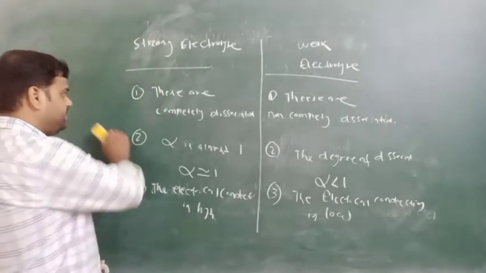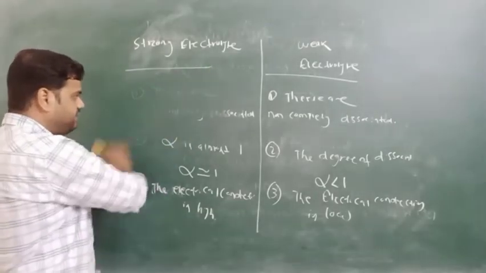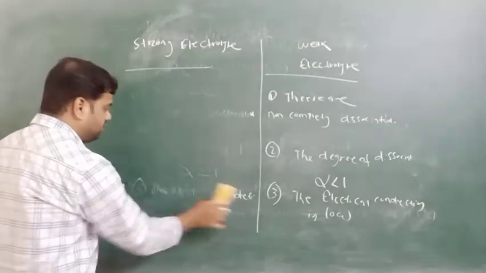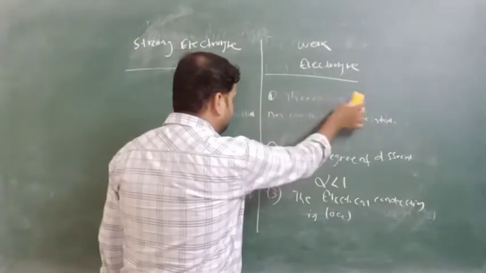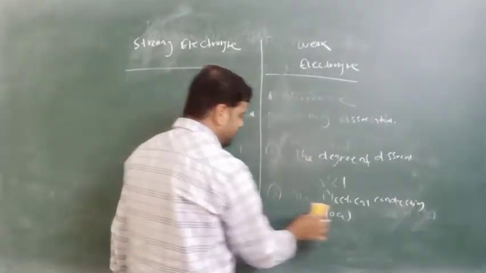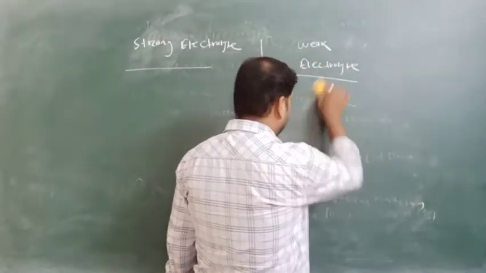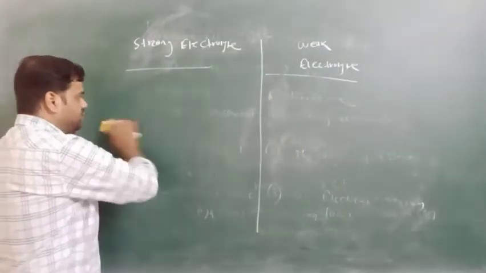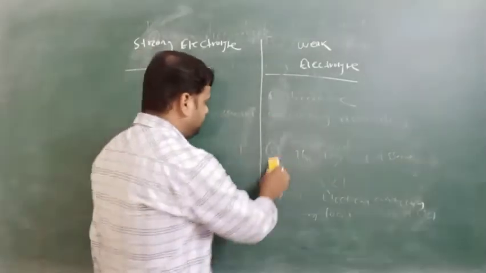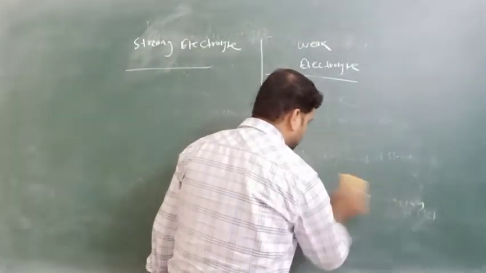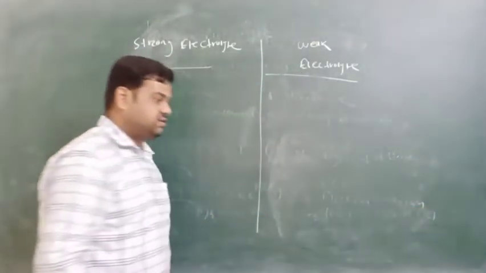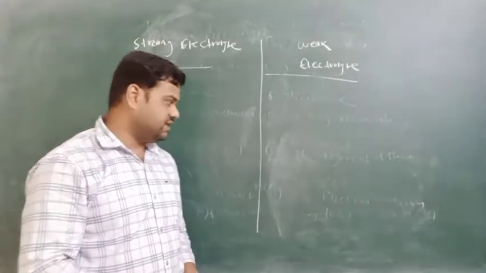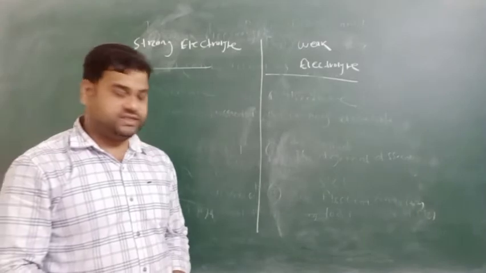So these are the differences between the electrolytes: strong electrolytes are completely ionized, weak electrolytes are not completely ionized. The degree of dissociation is almost equal to 1 versus less than 1. Strong electrolytes conduct electricity at a high range, whereas weak electrolytes conduct electricity at a low range.